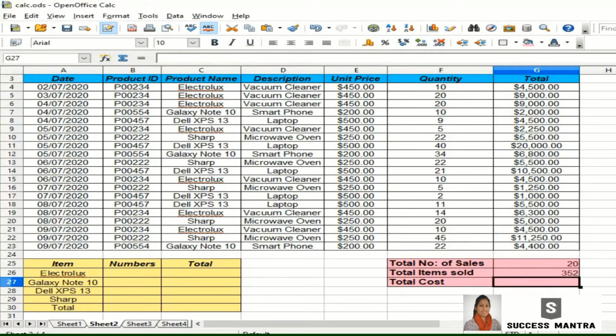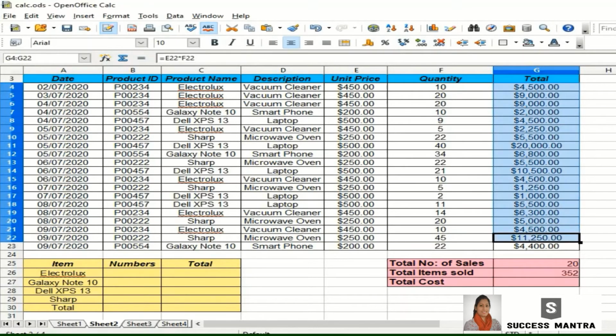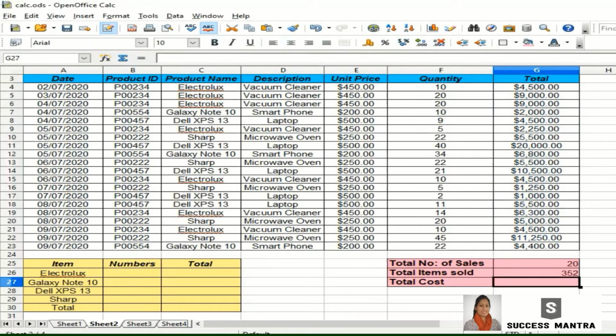Now the total cost for this month. That is equals sum G4 to G23. Select that particular range. So we have got the number of sales in this month, then the number of items sold in this month, and the total cost we obtained in this month.